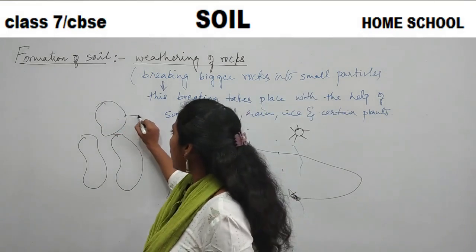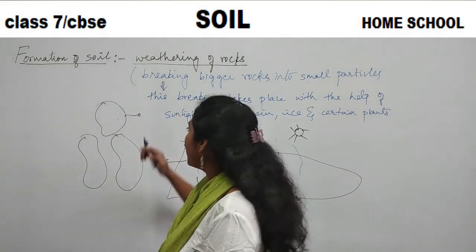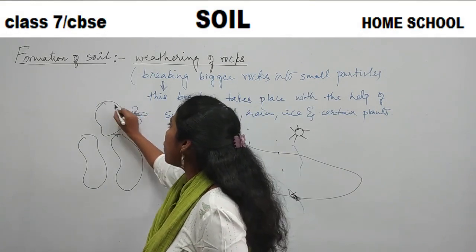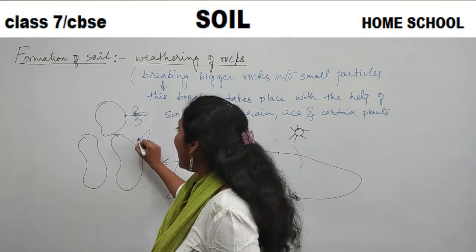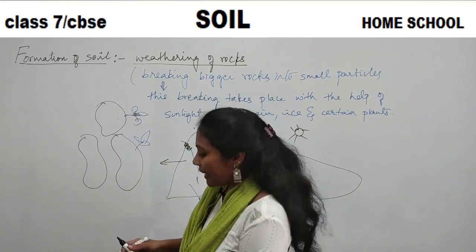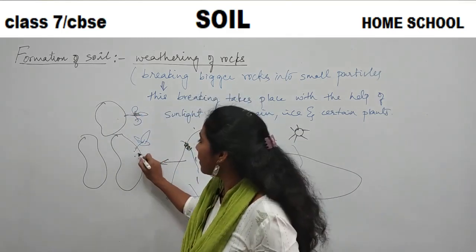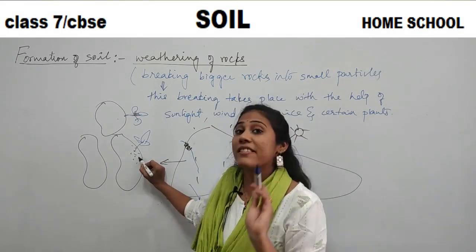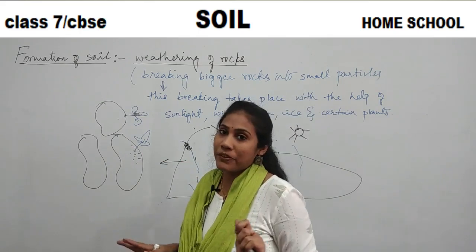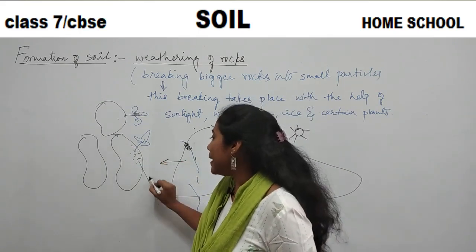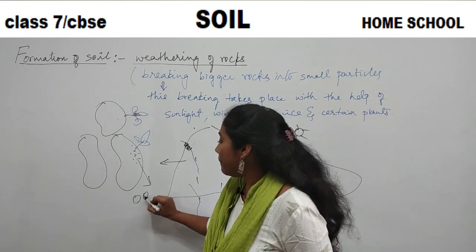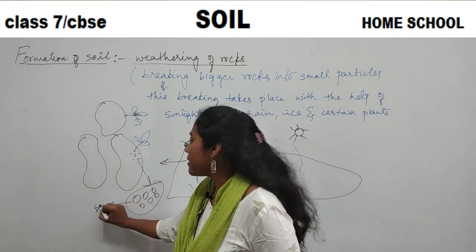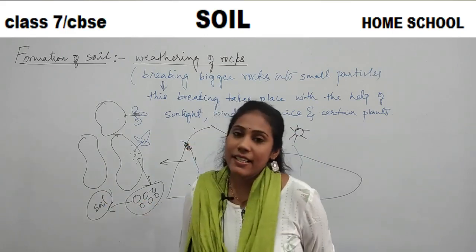On these, plants may grow. There are some kinds of plants which grow on these smaller rocks, and these plants release a kind of chemical. Even that chemical helps the rock to break further into smaller and smaller pieces, and these smaller pieces together we call soil.